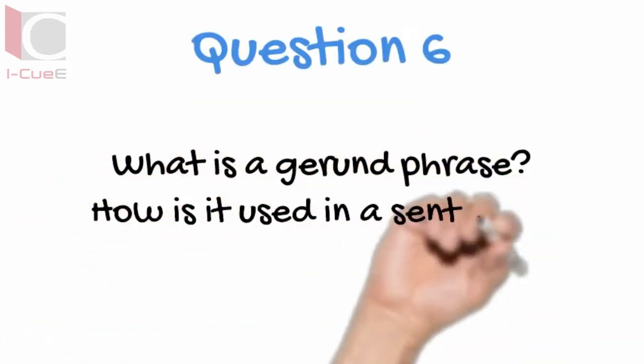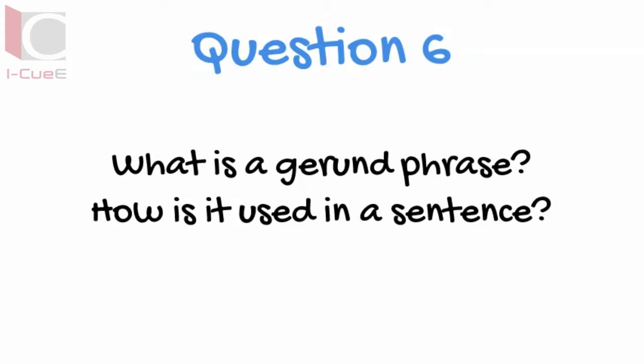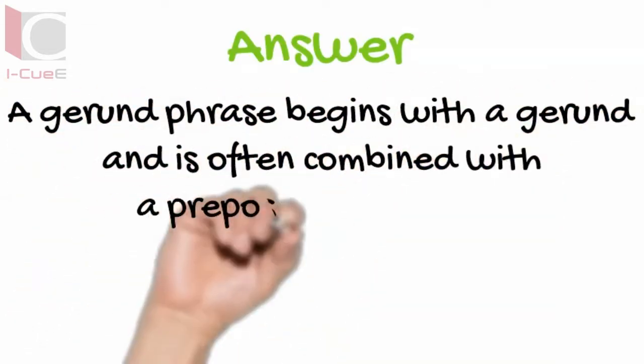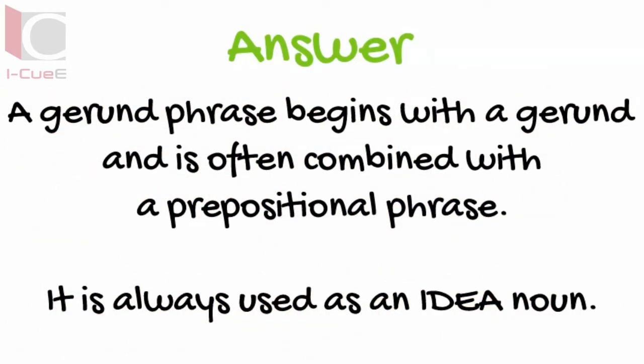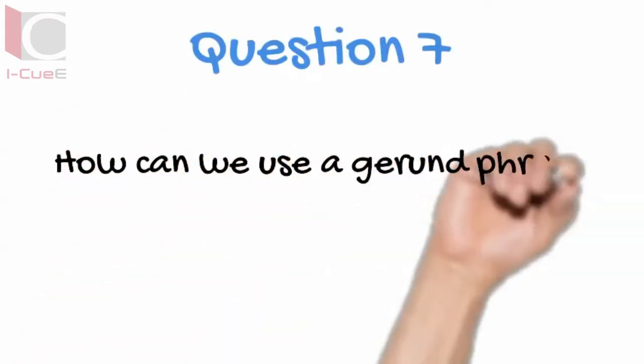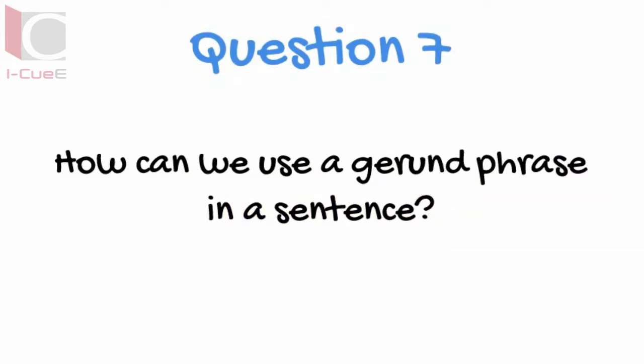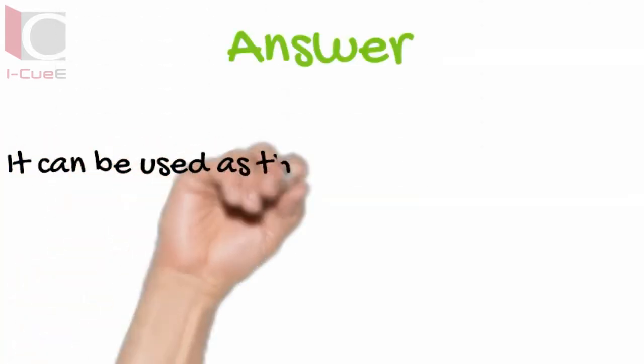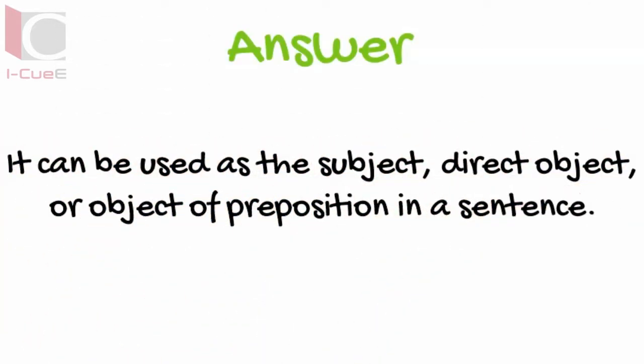What is a gerund phrase? How is it used in a sentence? A gerund phrase begins with a gerund and is often combined with a prepositional phrase. It is always used as a noun idea. How can we use a gerund phrase in a sentence? It can be used as the subject, direct object, or object of the preposition in a sentence.